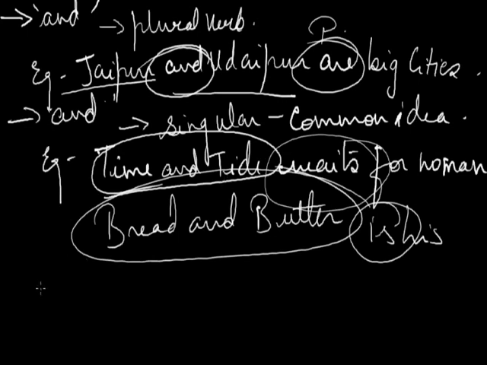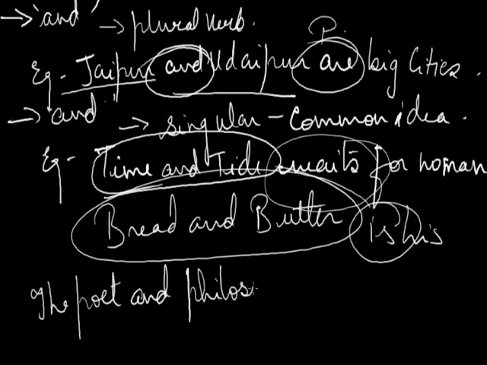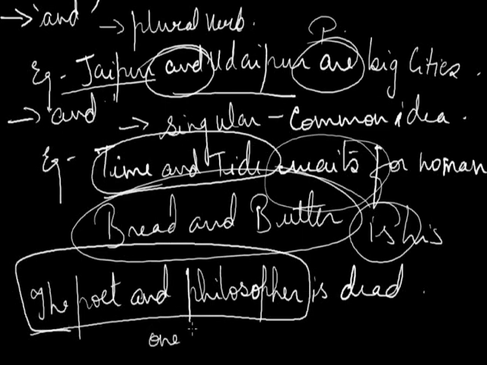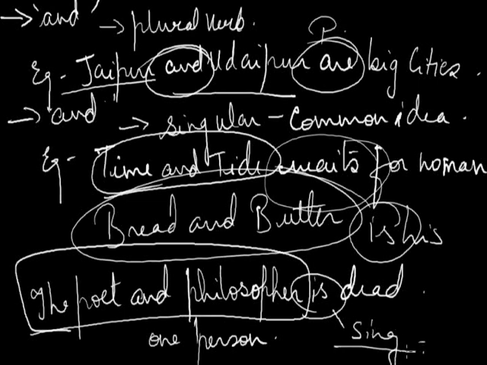Other example, if I take, the poet and philosopher is dead. The poet and philosopher, I am talking about one person because it is giving us a common idea. Here I am talking about one person. So the verb which I have taken is is, which is singular.